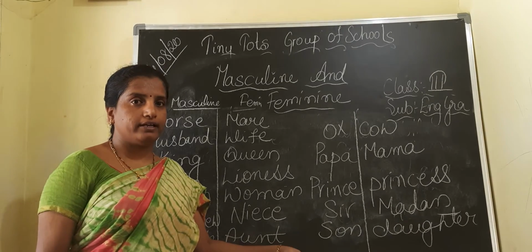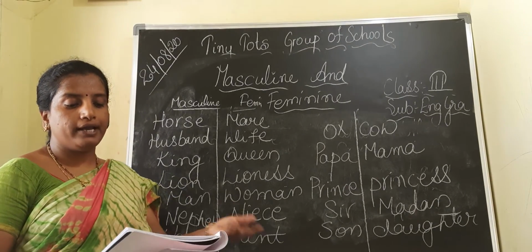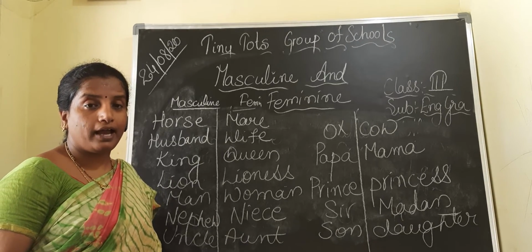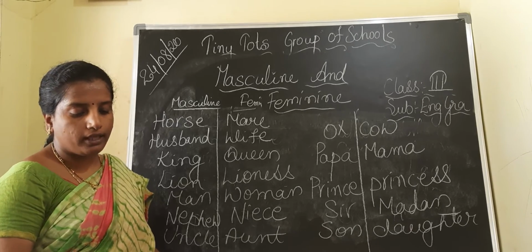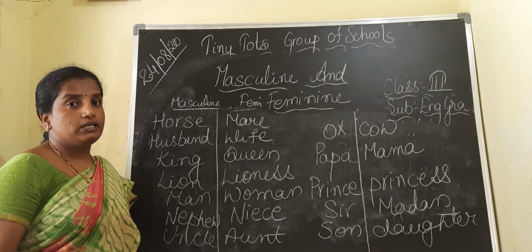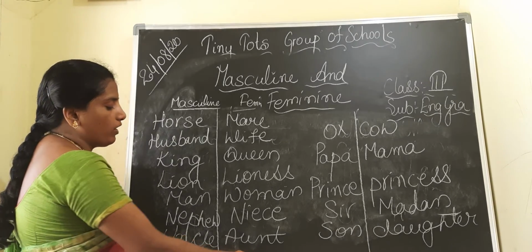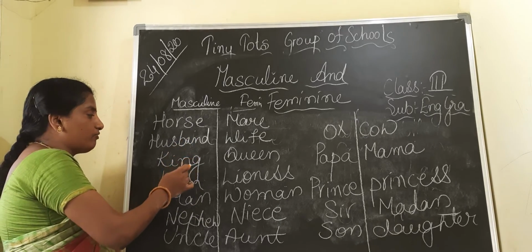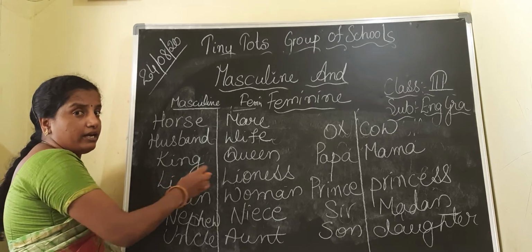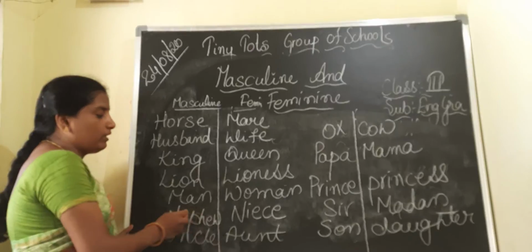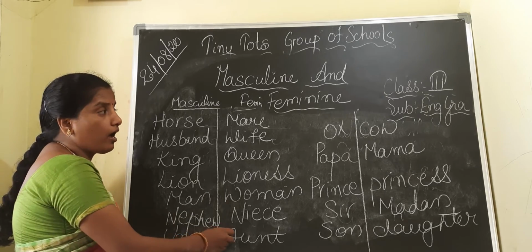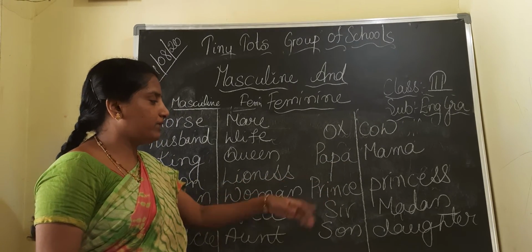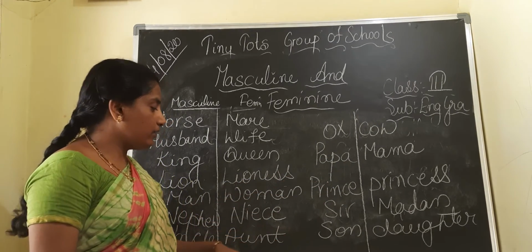So what we have learned: actor, actress, boy, girl, brother, sister, bull, cow, cock, hen, dog, bitch, father, mother, fox, vixen, gentleman, lady, god, goddess, hero, heroine, horse, maid, husband, wife, king, queen, lion, lioness, man, woman, nephew, niece, uncle, aunt, ox, cow, papa, mama, prince, princess, sir, madam, son, daughter.